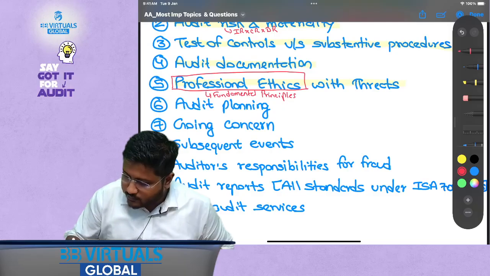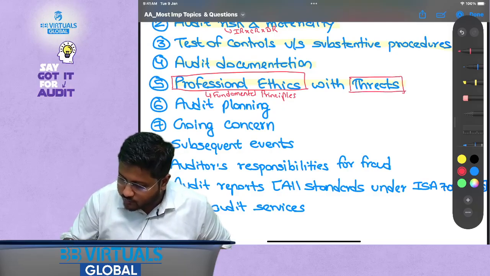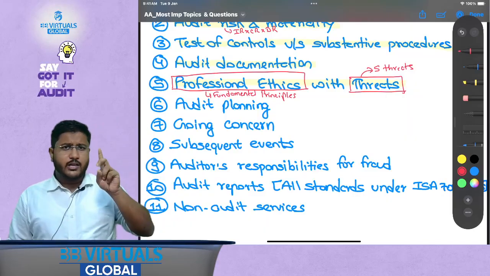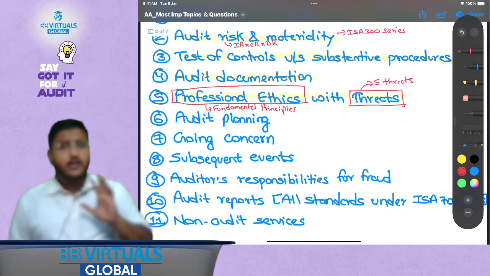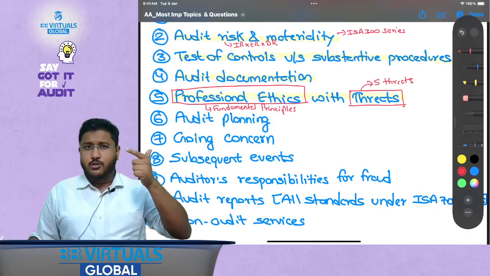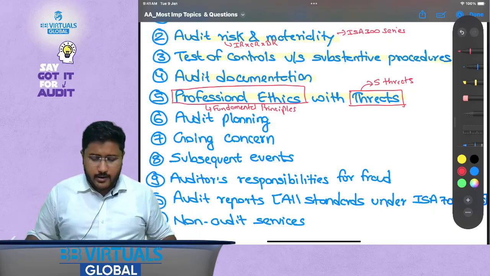But when I say threats, it means I am talking about those five threats. What are the fundamental principles? You remember: integrity, objectivity, confidentiality, professional competence and due care, and professional behavior. Similarly, in threats: self-interest threat, self-review threat, familiarity threat, advocacy threat and intimidation threat, right?